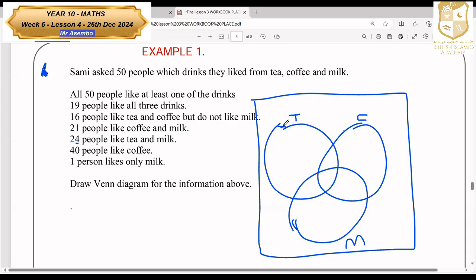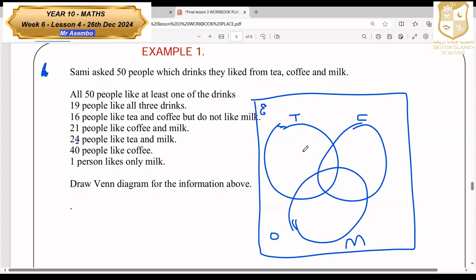Now, let's start. It says, all 50 people like at least one of the drinks. So all 50 people have to be inside here, which means nobody is outside. So on the universal set, we put 0. There's nobody who did not like any of the 3. Now let's start the first one.